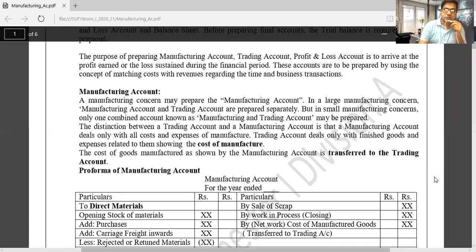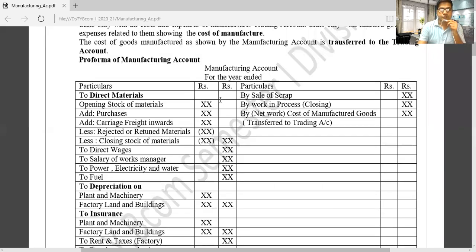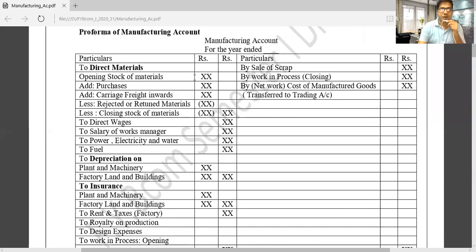Now friends, how we will prepare the manufacturing account, that we are going to discuss right now. Here is a pro forma of manufacturing account, and it is very important to study it. Sometimes in our question we will be asked for a short note on manufacturing account.